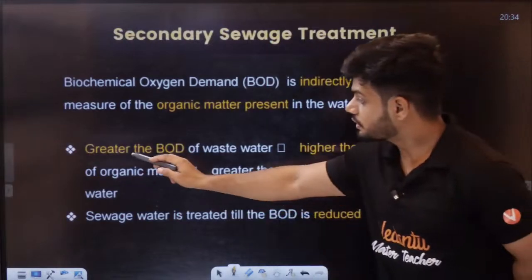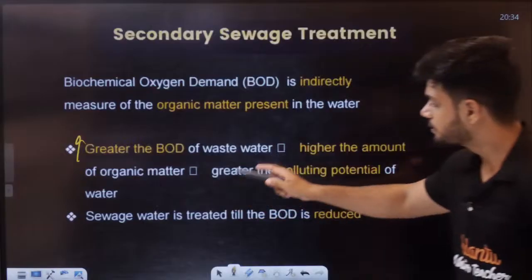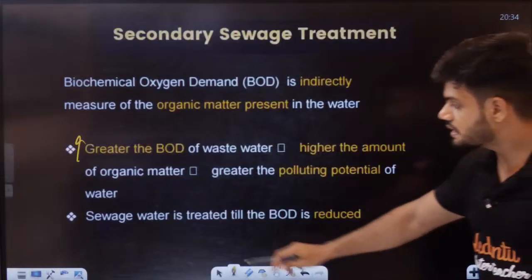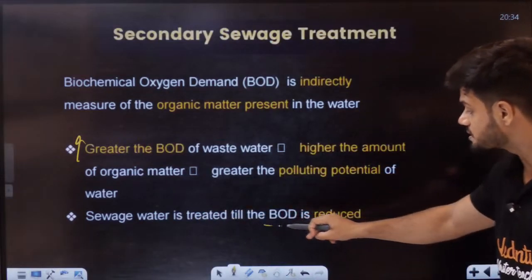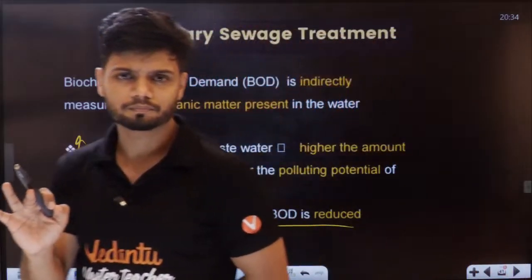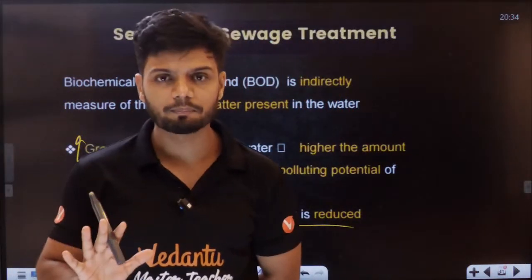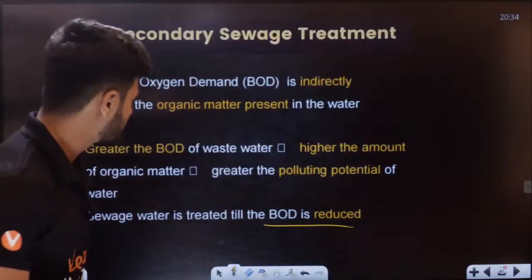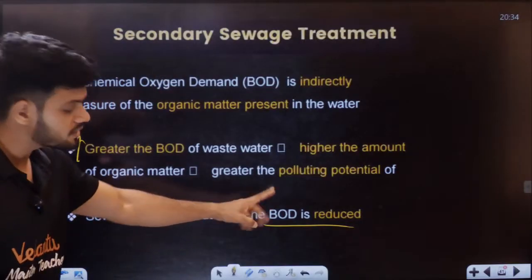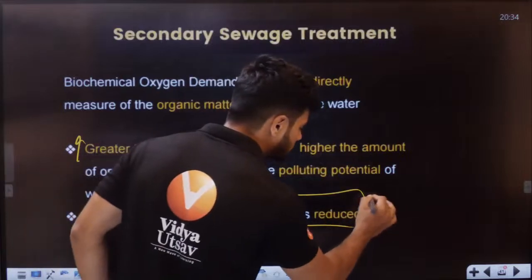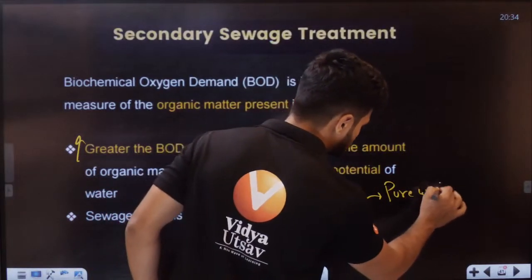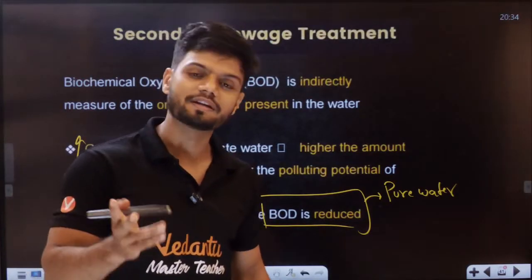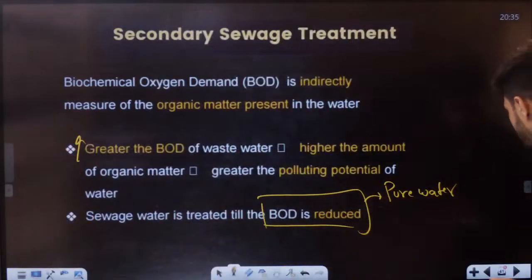So students, the higher the BOD in the wastewater, the higher the amount of organic matter, and the greater the polluting potential. Sewage water is treated until BOD is reduced. So we have to make sure the end product of the sewage treatment plant will have very low BOD. If there is low BOD, water is pure. Why pure water, students? Pure water has less organic matter, less bacteria. Very simple as it gets. BOD is reduced. Done, students?